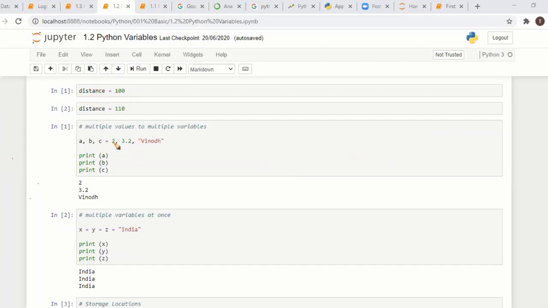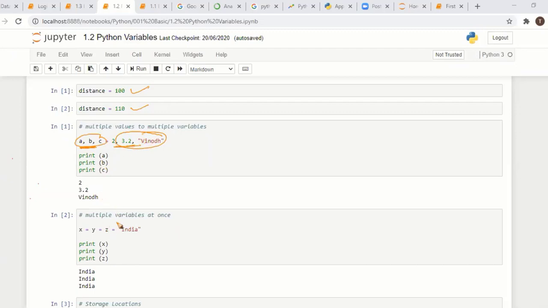You will see later. Now in this section we are seeing how we are assigning and creating variables. If you want to assign multiple values to multiple variables in a single line, you can do that. We have 3 variables, and 3 values are getting assigned.